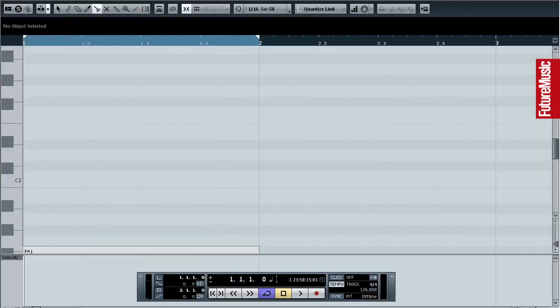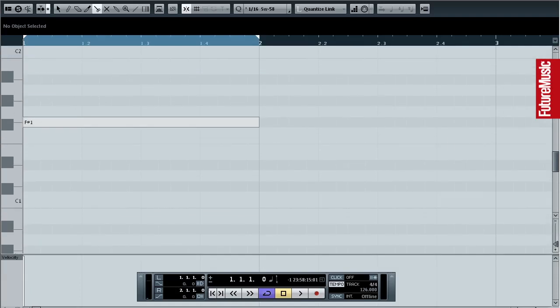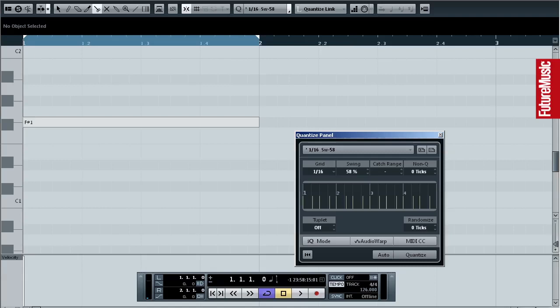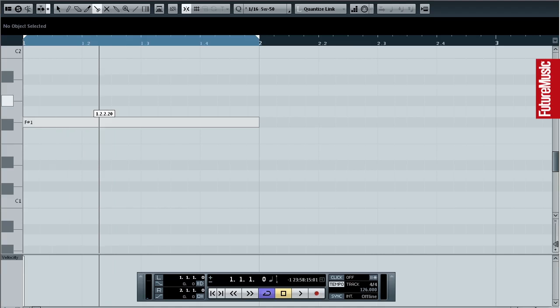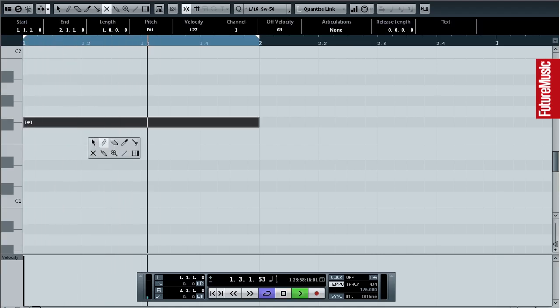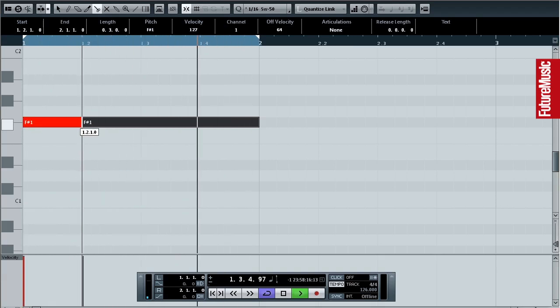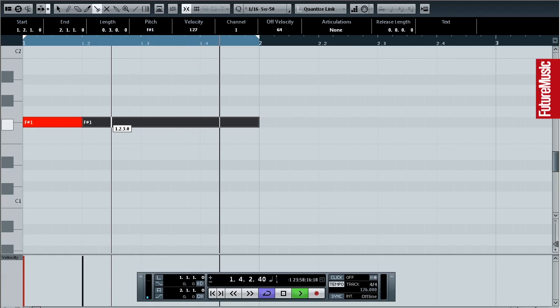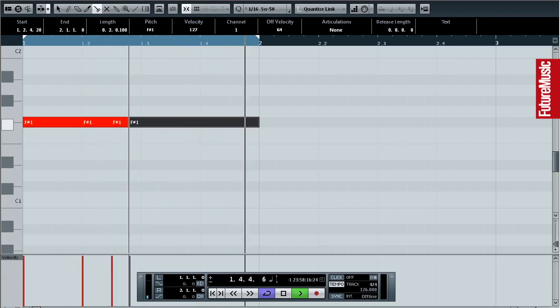For the lead, we'll start with an F sharp 1 note and slightly less swing on the quantize, say about 50%. Apply that, and one technique is to draw in just one big long note for the bar, and then to make cuts where each next note will come in, like this.